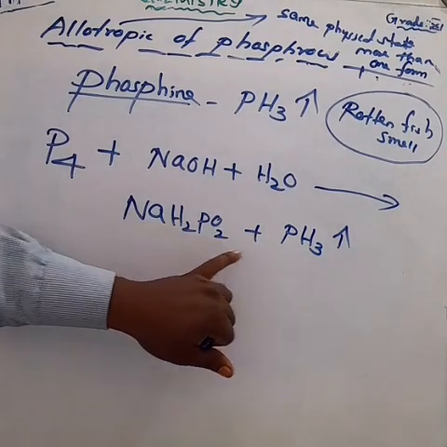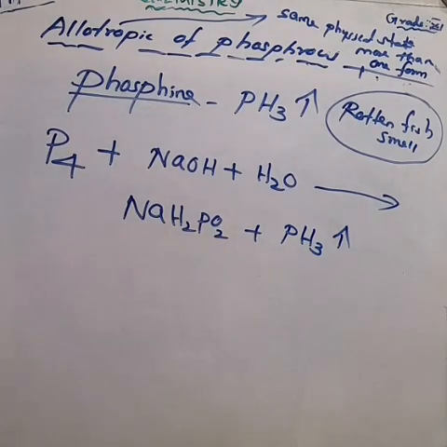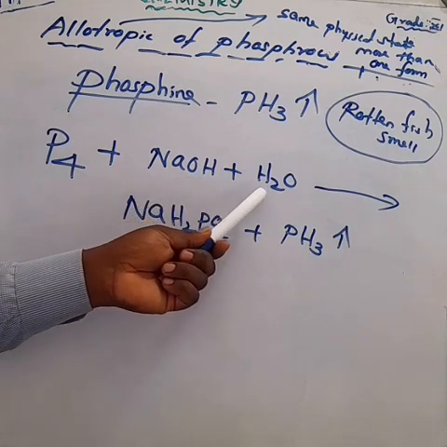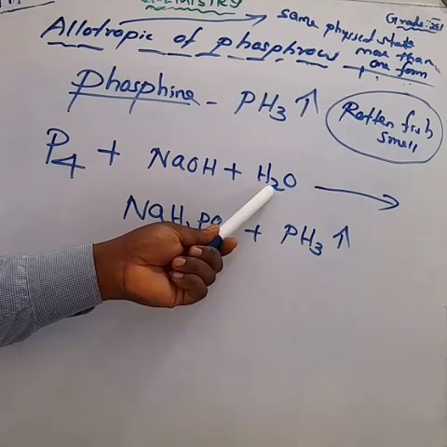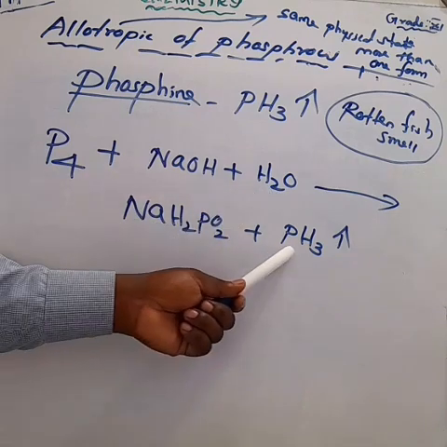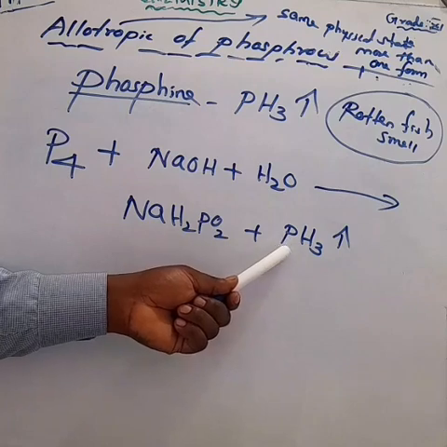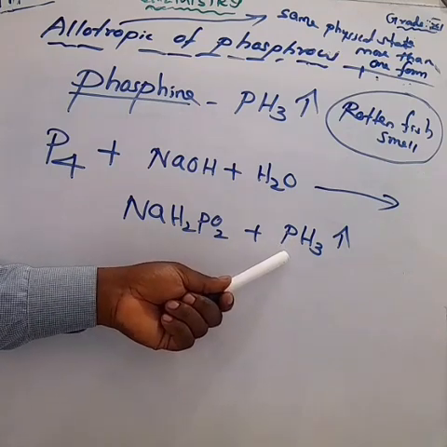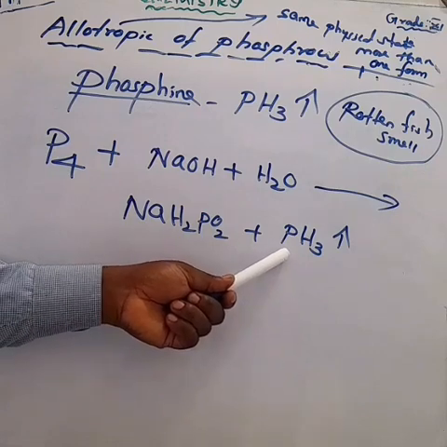So we can write the equation: P4, the phosphorus, reacts with NaOH plus H2O and gives three important products. One is phosphine, PH3. Because we are writing the phosphine preparation, we have to write phosphine gas.